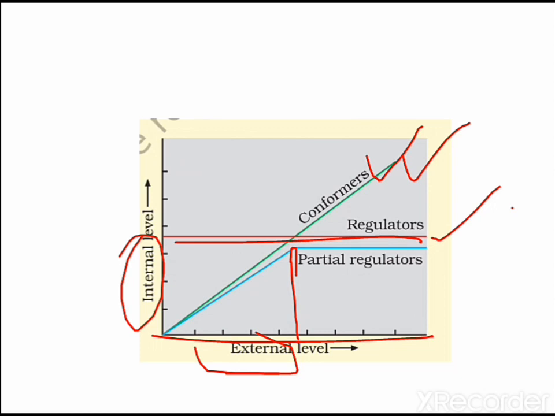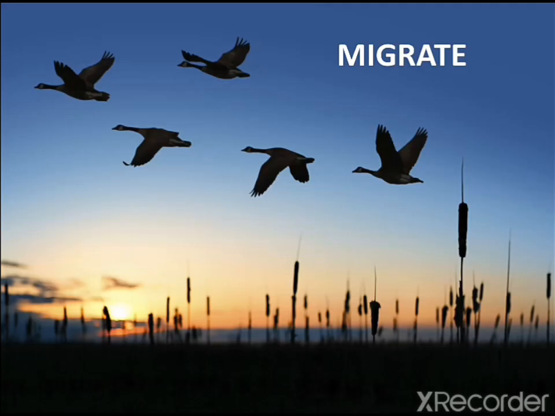But the story does not end here. We have two other methods of responding to the abiotic factors. One is migration and another is suspension, which is not shown by all organisms, or a complete group of organisms, but only certain members of different species will show these two responses. That is why we are studying them towards the end. So let us start with the third one, that is migration.